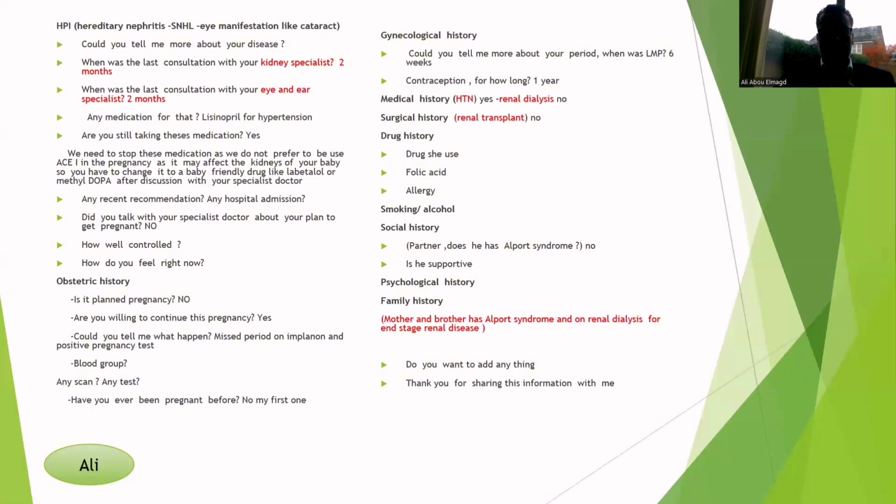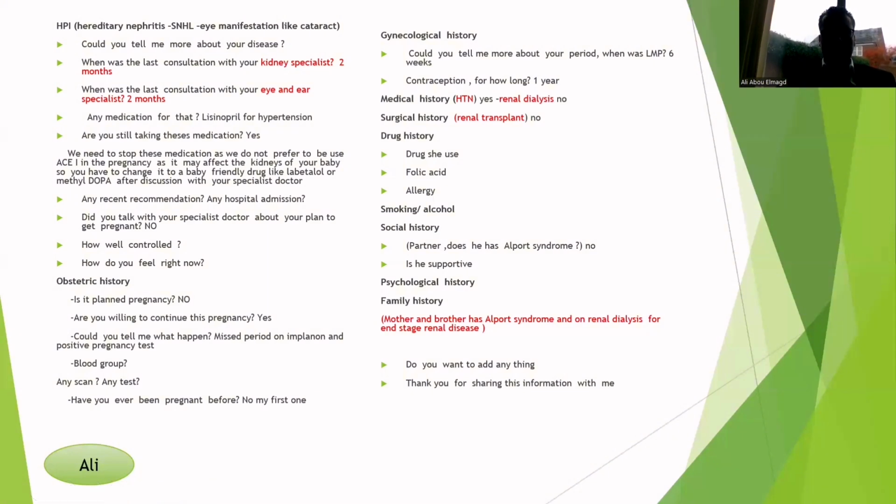Because the implanon may stay for a long time and the patient forgets it, so why she didn't remove this implanon, for example, after 3 years. But our case today has had the implanon for 1 year. And she will ask you about this later on, why she got pregnant with the implant.